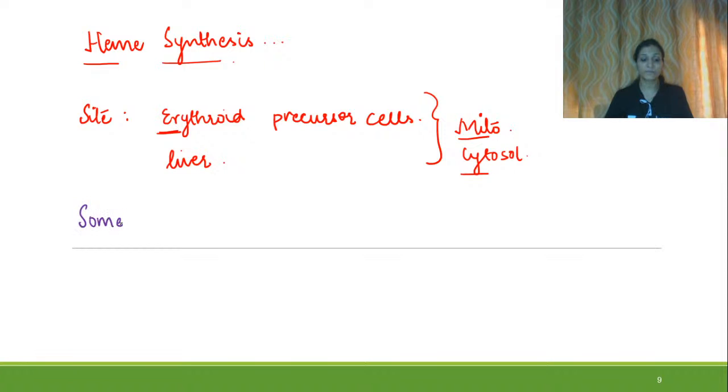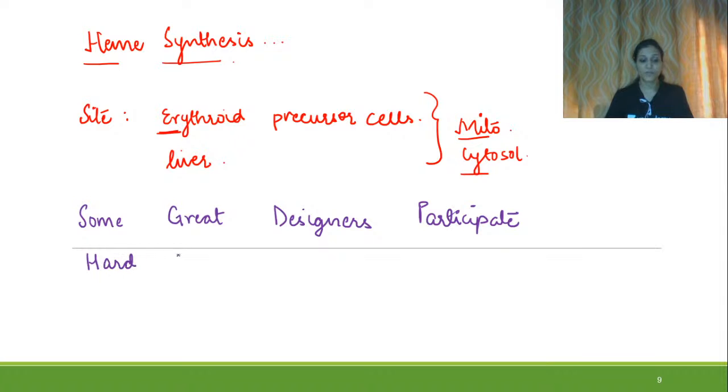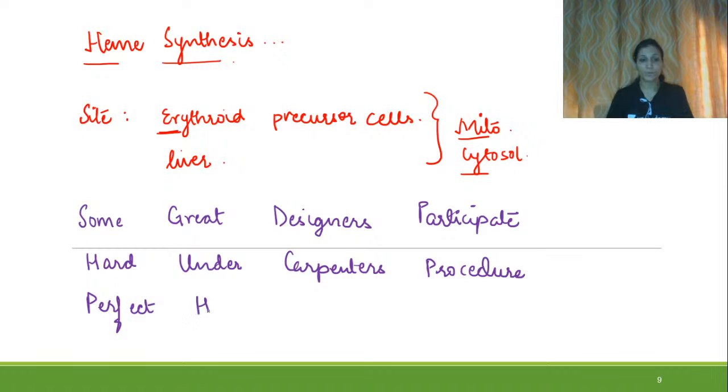Some, great, designers, participate, hard, under, carpenter's, procedure, perfect, home.